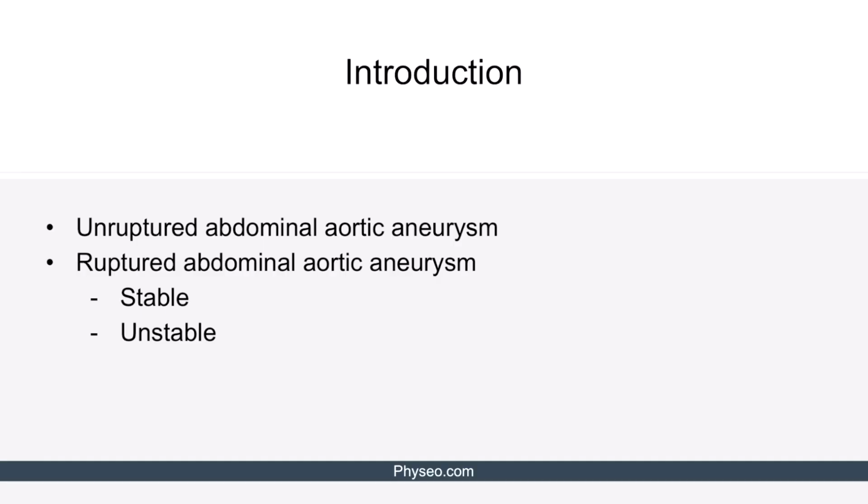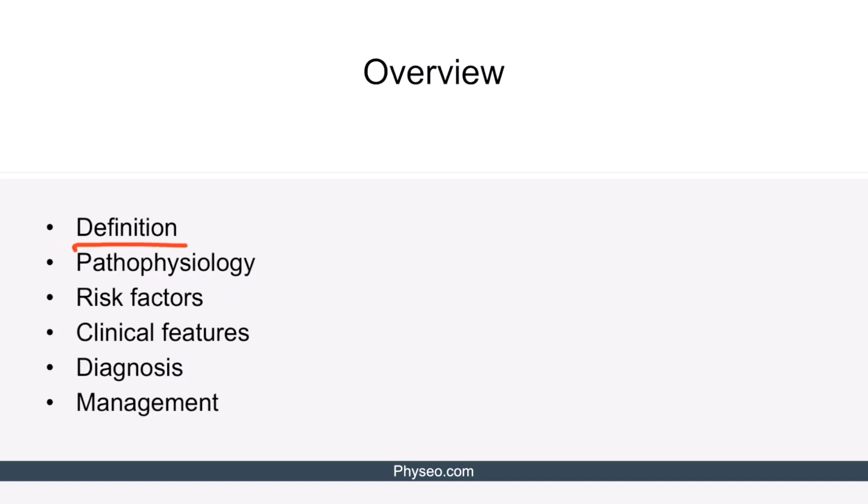Let's begin. Before we start, we'd like to note that there are unruptured and ruptured abdominal aortic aneurysms. It's best to think of these as a continuum, where rupture is a progression of the disease, which can then be stable or unstable based on the patient's blood pressure and mental status. We'll be discussing the definition, pathophysiology, risk factors, clinical features, and then the diagnosis and management of abdominal aortic aneurysms.